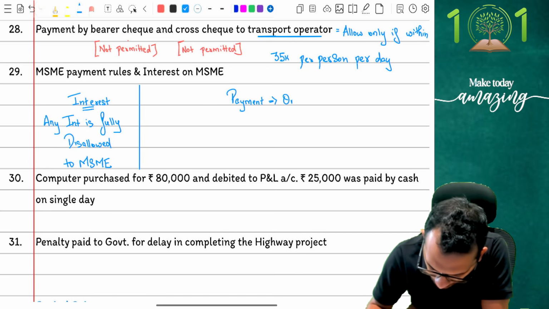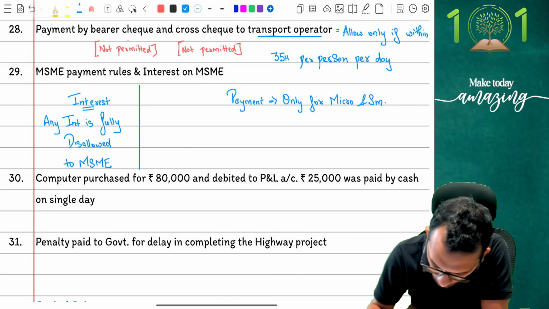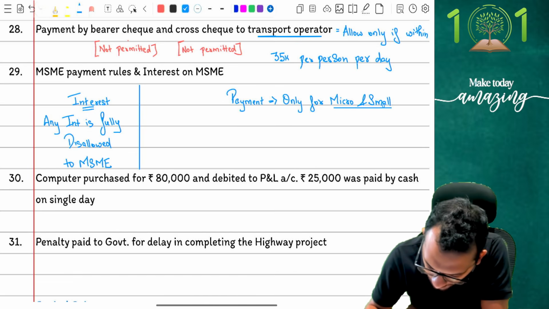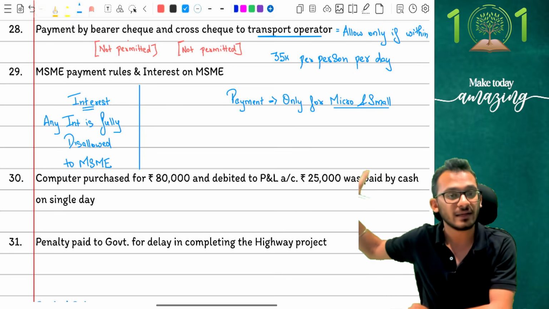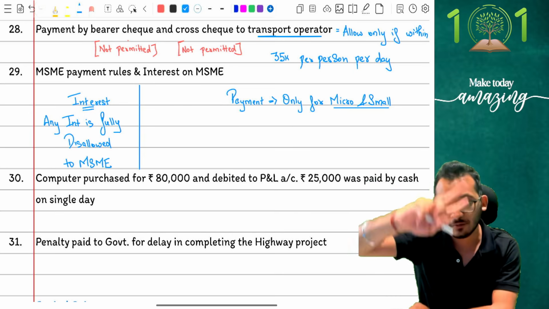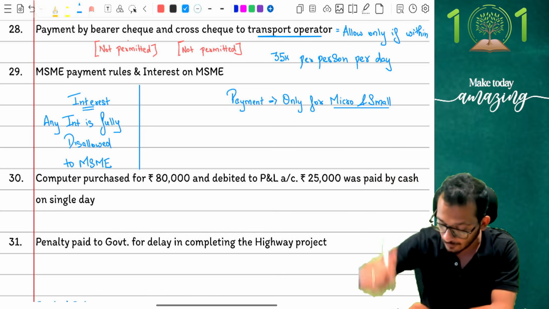The answer is only for micro and small. It is only for micro and small. Medium is not covered. Be very careful. When the interest is talked about for all people, micro, small, medium, all are covered, but payment is only for micro and small.